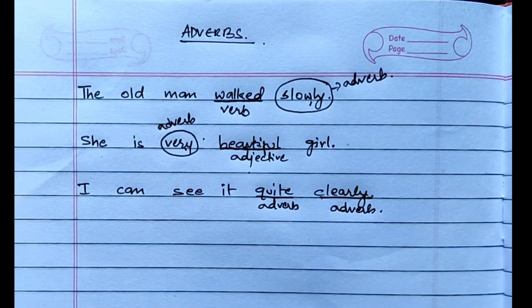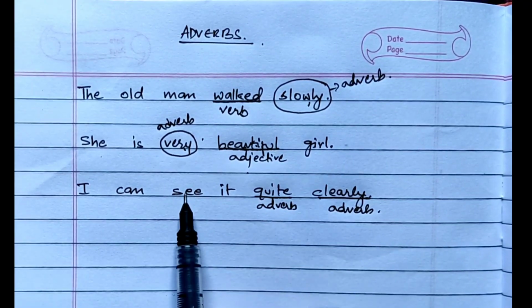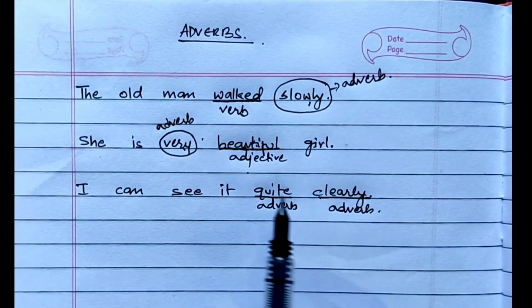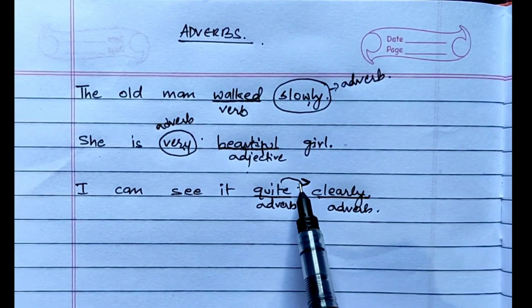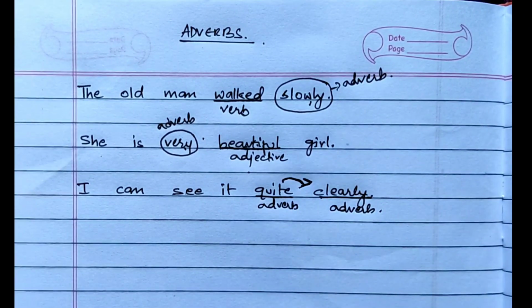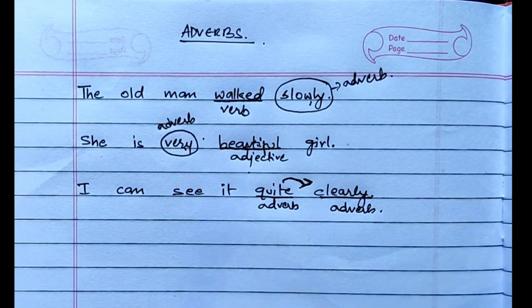And the last one, I can see it quite clearly. Now clearly is also adverb and it modifies the meaning of see. How can I see? Clearly. And quite is also adverb and it modifies the meaning of another adverb. Okay, to what extent I can see clearly? It's quite. Okay, so from here only you can see that the adverb tells us when or to what extent something happens. Okay, and where also you can add, or how often also. There are no example about that, we'll discuss it later on.